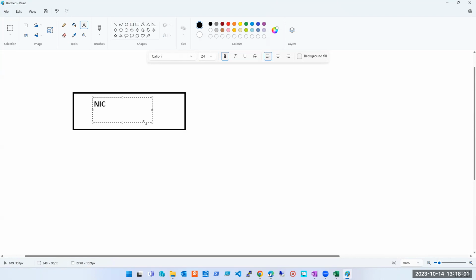So NIC is nothing but Network Interface Card. It is a component of your machine, it could be a laptop or PC, anything.